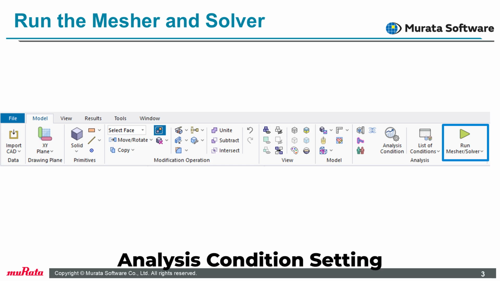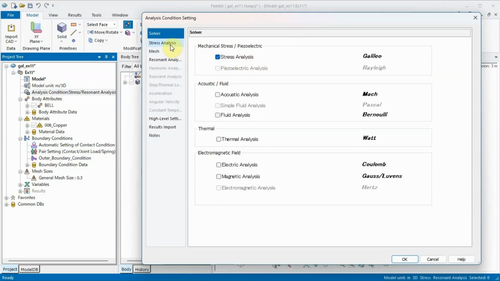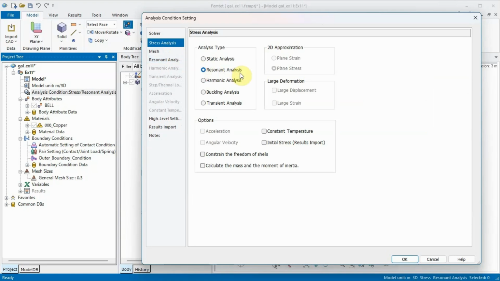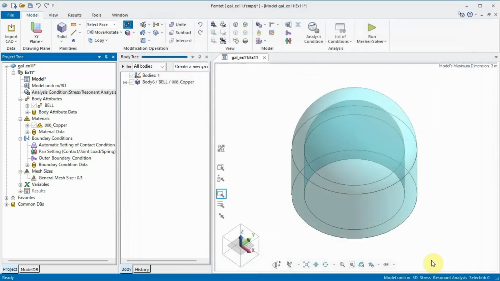Check the analysis condition settings. Stress analysis is selected as solver. Resonant analysis is selected as analysis type in the stress analysis tab. In the resonant analysis tab, the number of modes has been changed from the default value of 3 to 6.